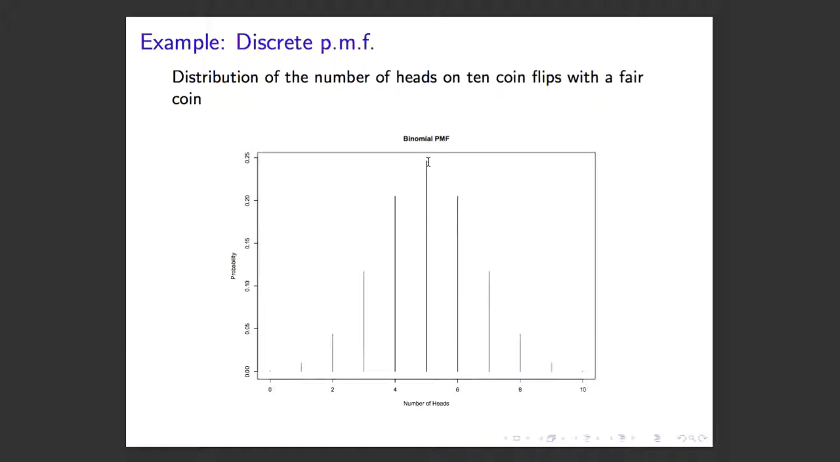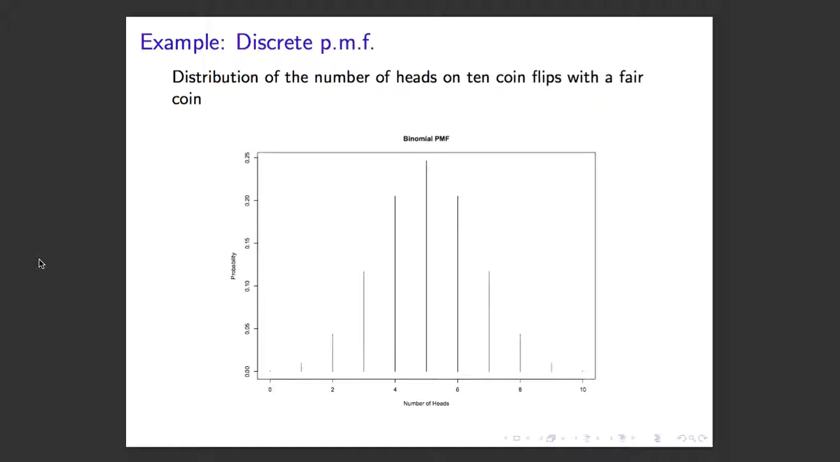And so if we did the calculations, we could see that for it landing on heads 5 times, there's a 25% chance that we observe this outcome. There's about a 20% chance that it lands on heads 4 times, and 20% chance that it lands on heads 6 times. So this is what a probability mass function or probability function does, right?